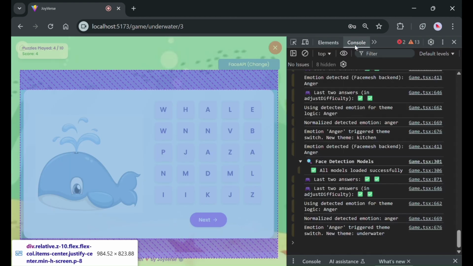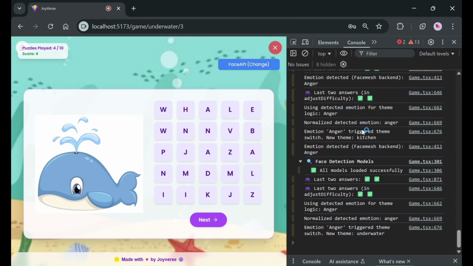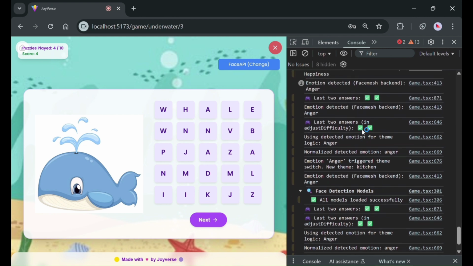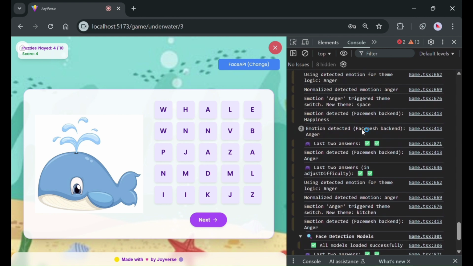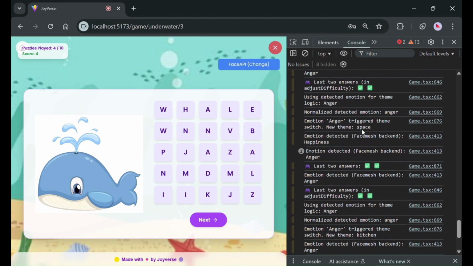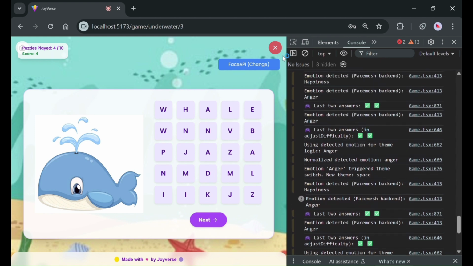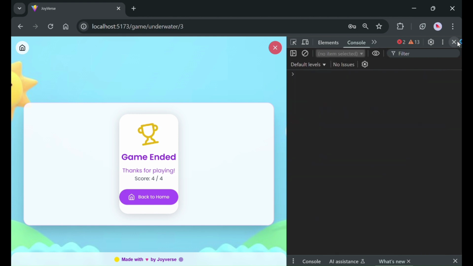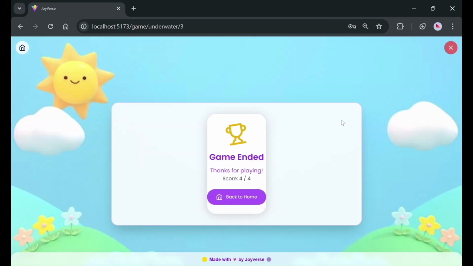As I play, the game is tracking my emotional responses, adjusting difficulty based on performance, switching themes when negative emotions are detected. The difficulty system ensures that the game remains challenging but not frustrating.